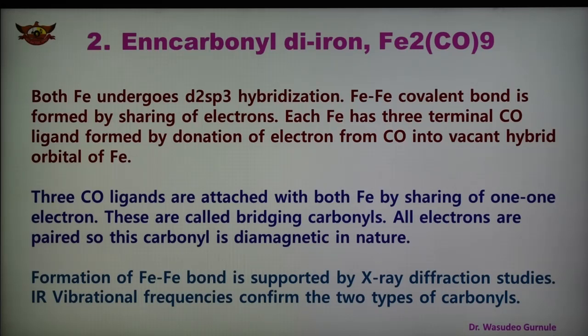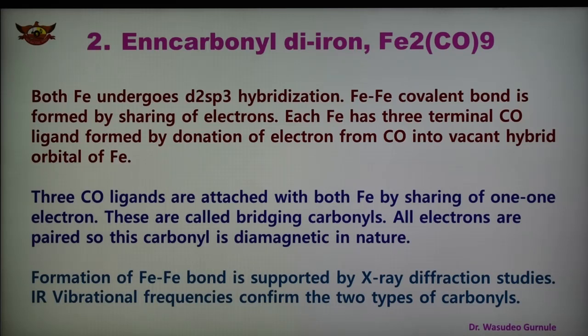Each Fe has three terminal CO ligands formed by donation of an electron pair from CO into the vacant hybrid orbital of iron, forming a coordinate bond. Three CO ligands are attached to both Fe by sharing of one electron, and these are also known as bridging carbonyl. All electrons are paired in Fe2(CO)9. Therefore, this metal carbonyl is diamagnetic in nature.